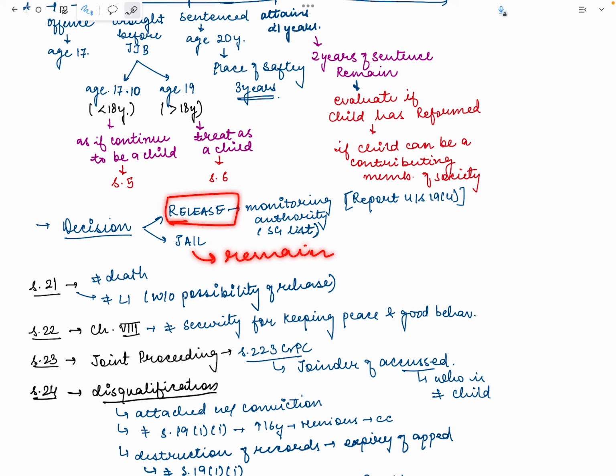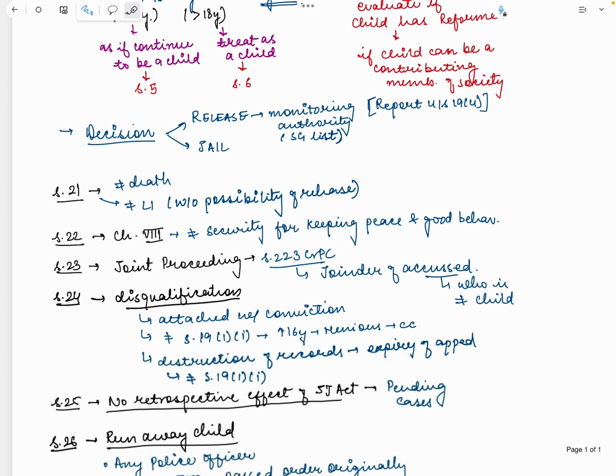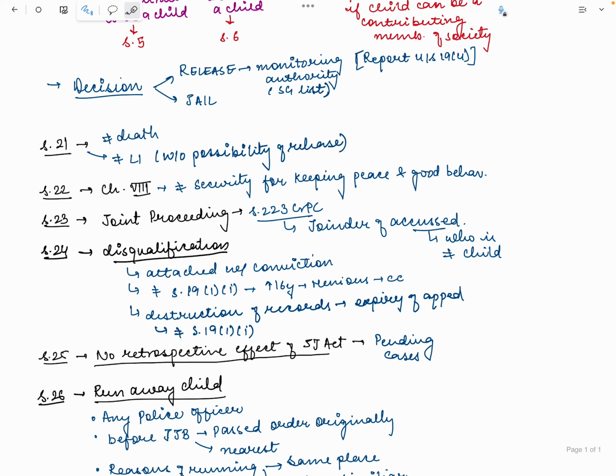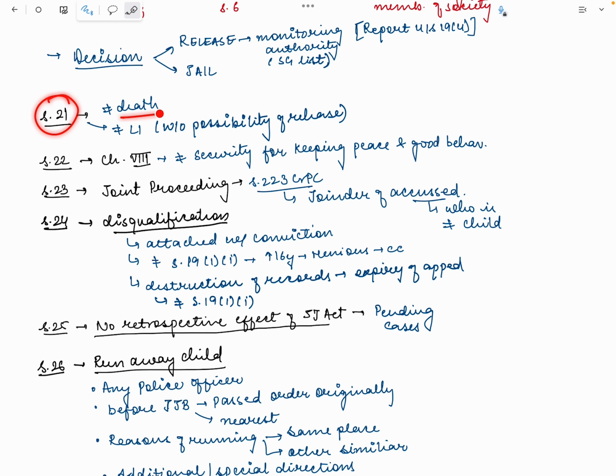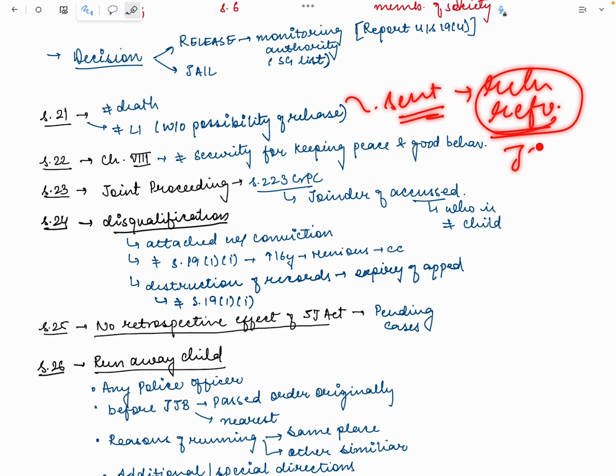Once he was released, a monitoring authority will be appointed to monitor the child, and the state government has to prepare that list. Okay. Now we have seen some miscellaneous provisions. Important right now is Section 21, which says that death or life imprisonment without any possibility of release cannot be passed on a child. This is a clear indication that rehabilitation and reform is the main objective of the JJ Act.